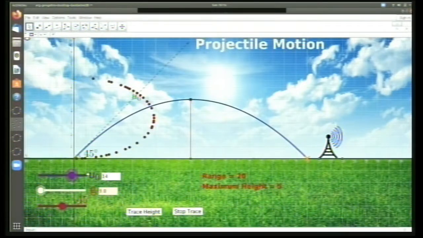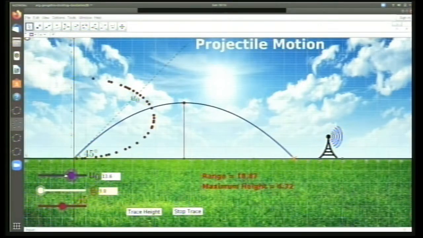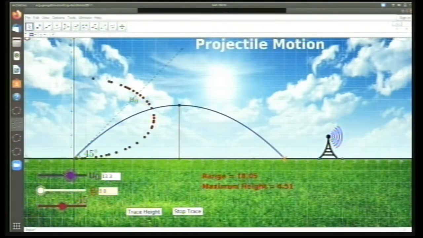Every value, whatever value you take, you can see that it is always 1/4 the range. That is at this particular angle, 45 degrees.